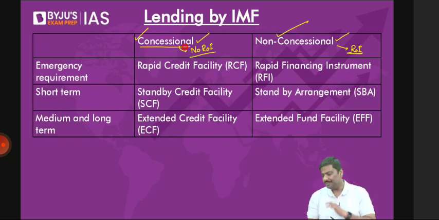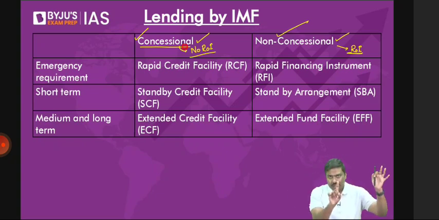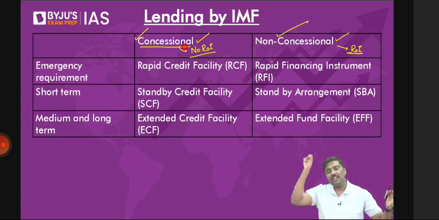Should there be a limit on how much loan the country should be allowed to borrow? Right? If you do not have any limit, then the poor countries will keep on borrowing an unlimited amount of money under concessional. So generally, based on the quota, again look at this, based on the quota, certain limits are decided. And whenever a poor country meets that limit under the concessional loan, now they'll be asked to borrow under non-concessional loans. That is where the rate of interest is applicable.